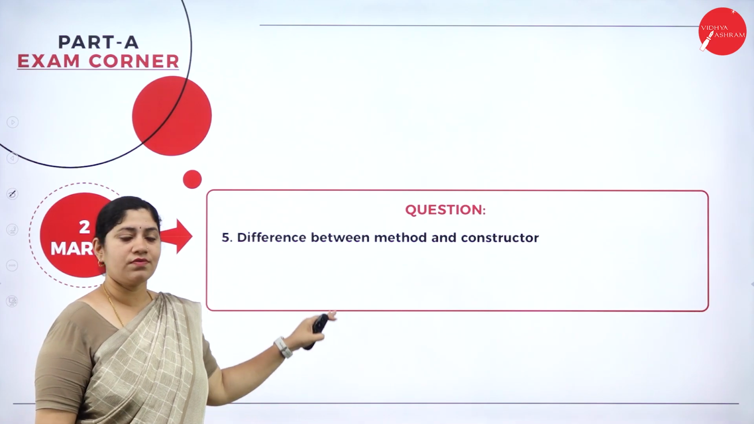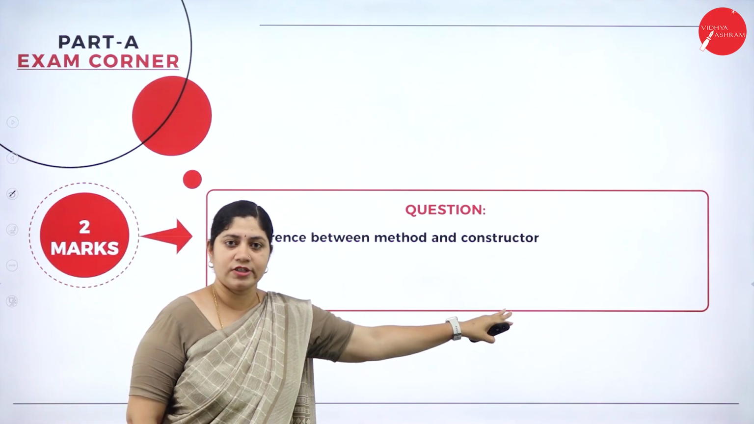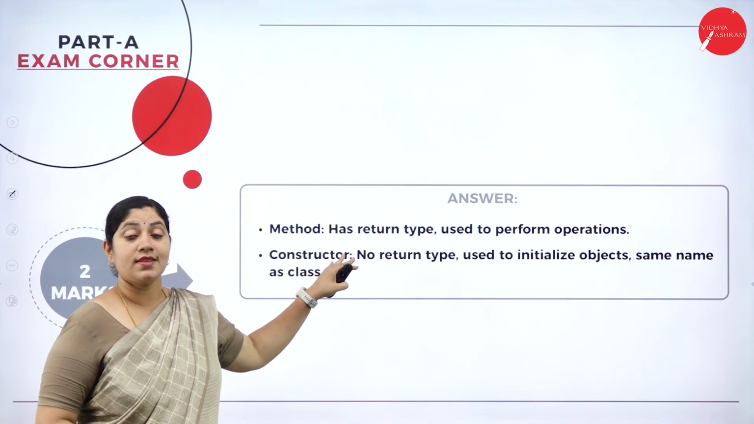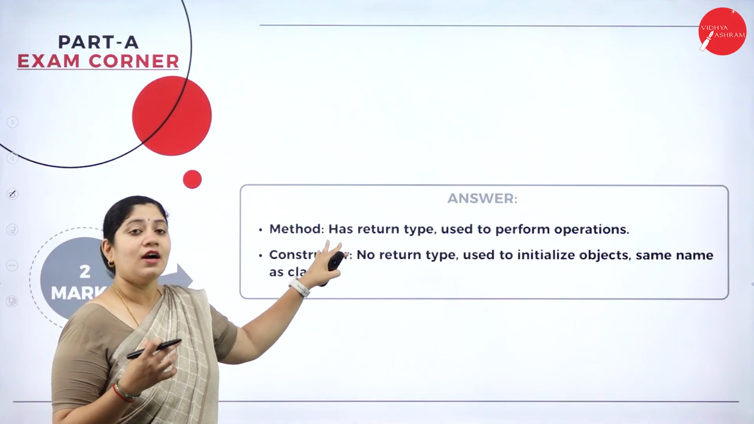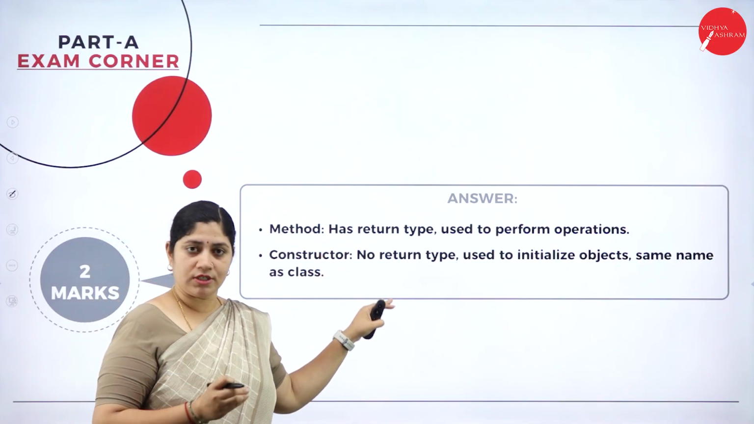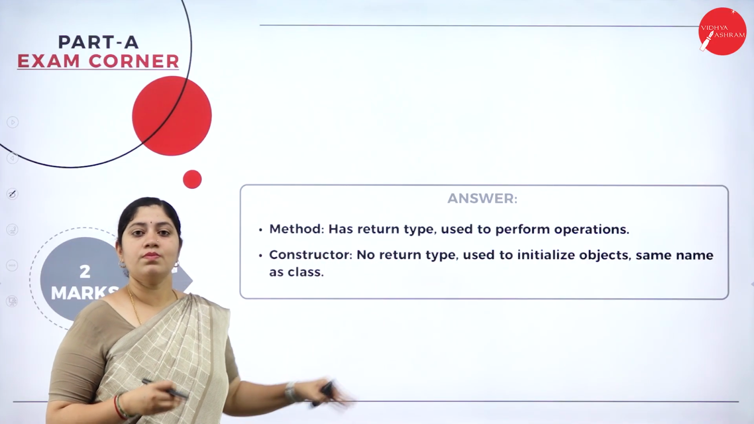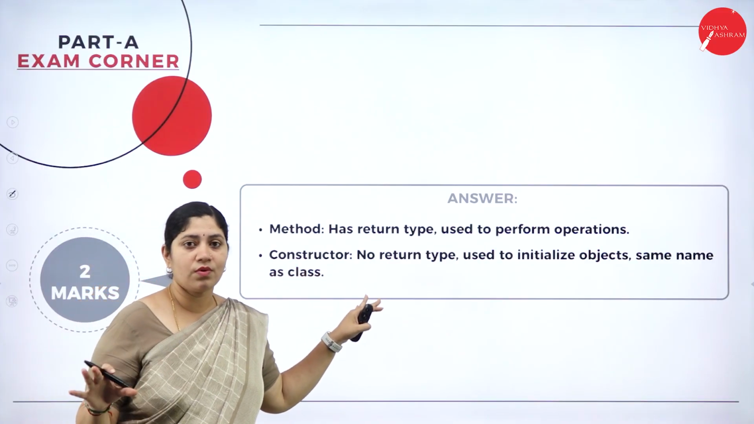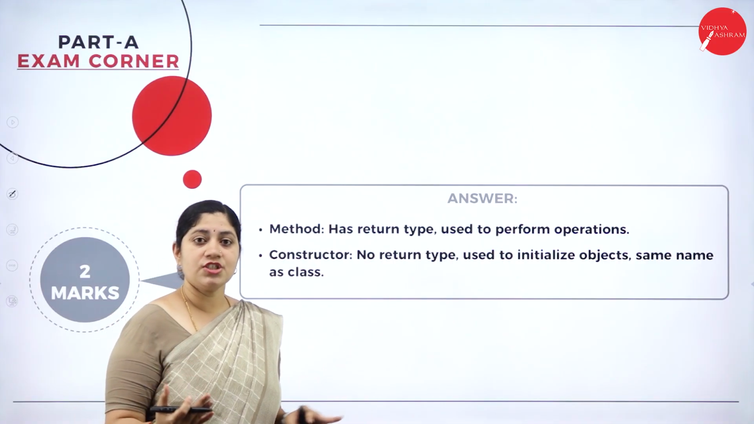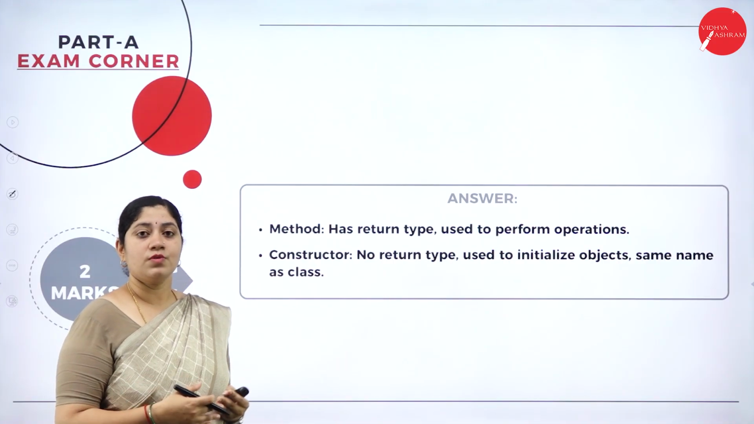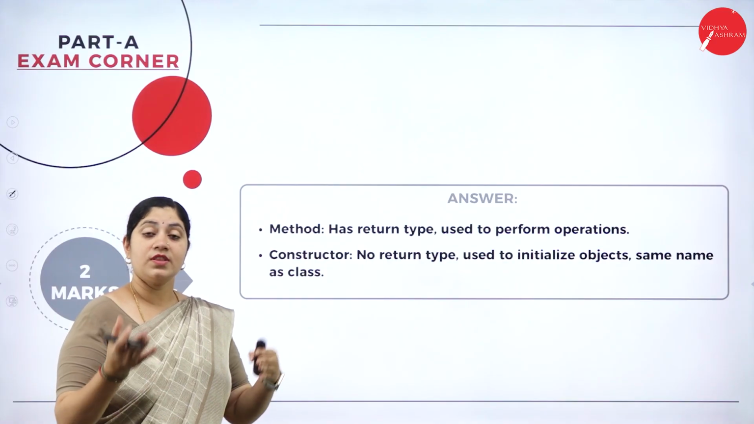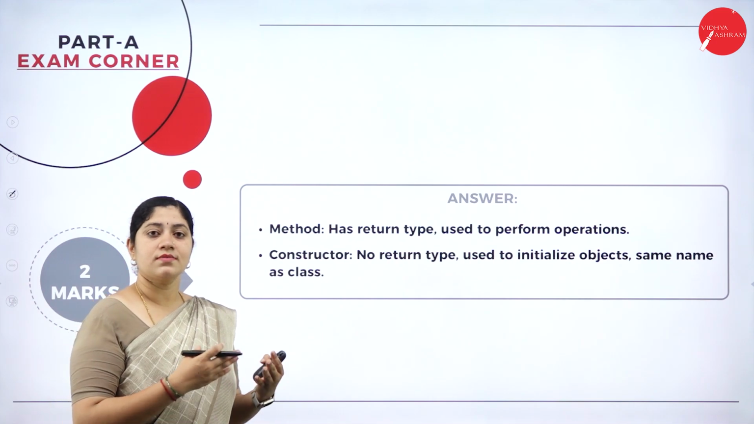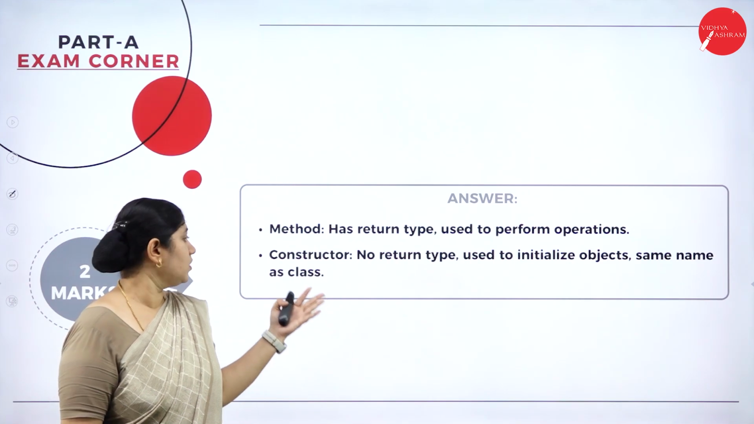Next, let's see what is the difference between a simple method as well as a constructor. Whenever we define a method, the main thing is that a method will always have a return type, and it is used to perform various operations. But with respect to a constructor, there is no return type, and it is used to initialize the objects. Also, we can say that a constructor has the same name as that of the class. Yes, even that is a valid one when we go with a constructor.